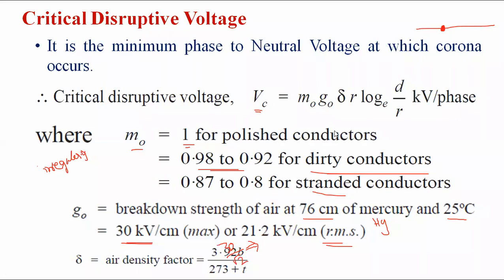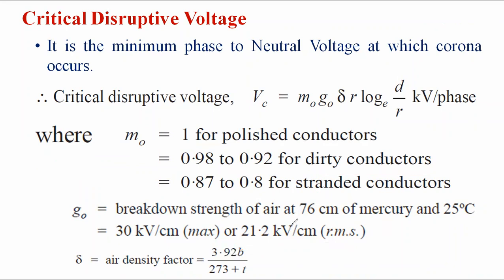And delta represents the air density factor, that is 3.92 B by 273 plus T. B is the barometric pressure in centimeter of mercury.